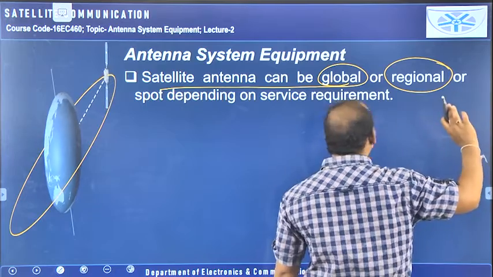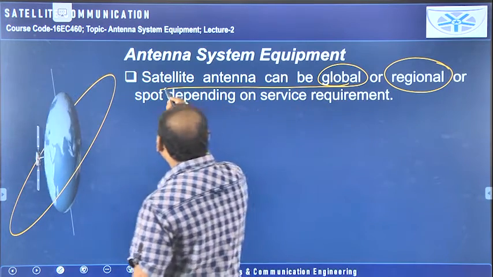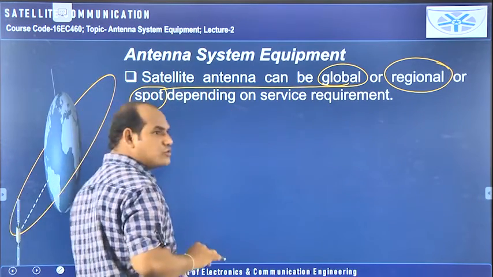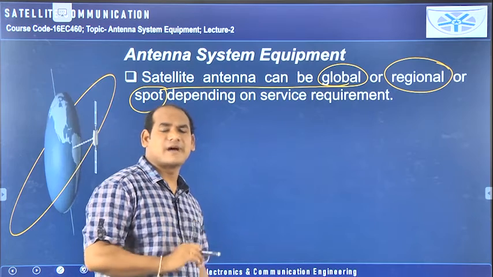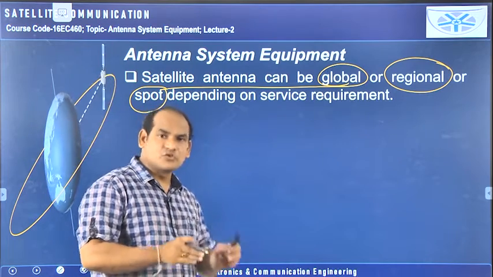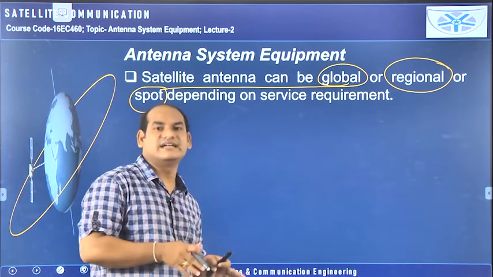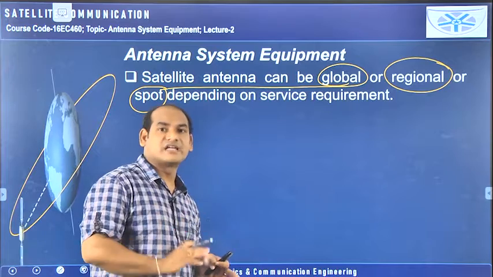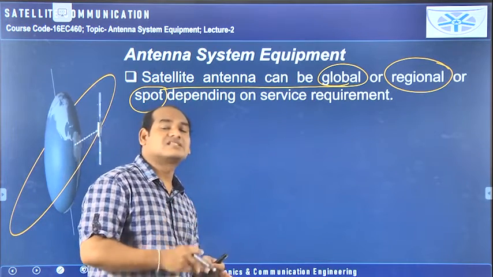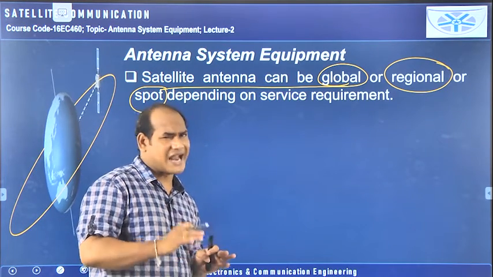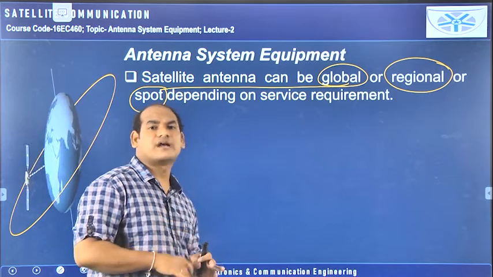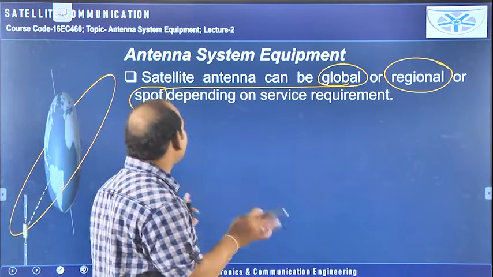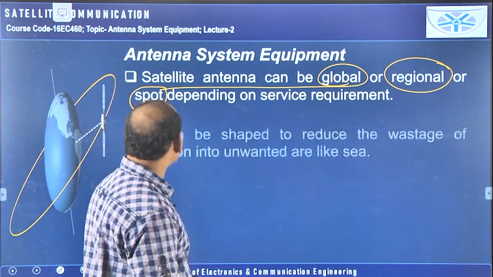That means only for India it can be used, or only for a certain person also we can send. That is mobile communication, point to point communication. That means only for that mobile we can send the information. That means point to point communication where a large amount of directivity is required. Broadcasting can be done or point to point communication can be done. So such types of antennas we are using.